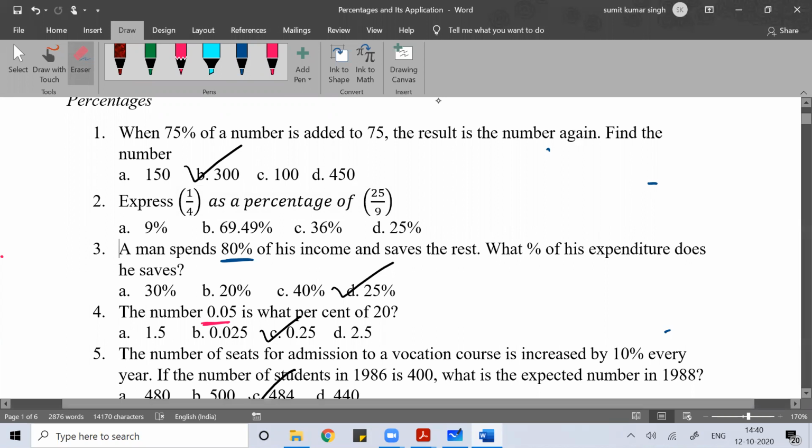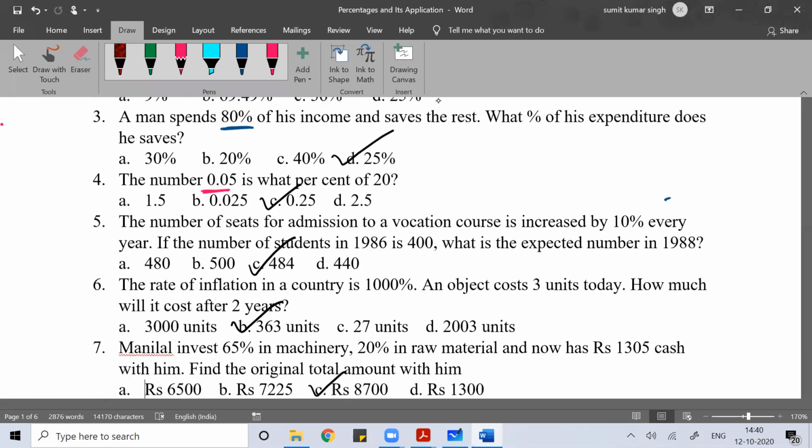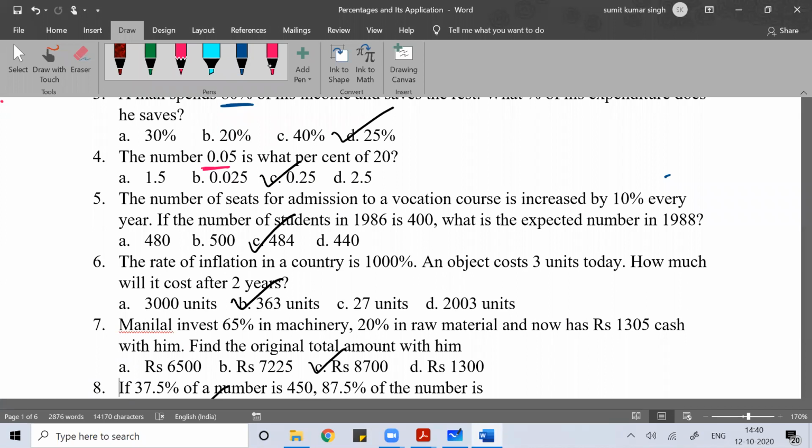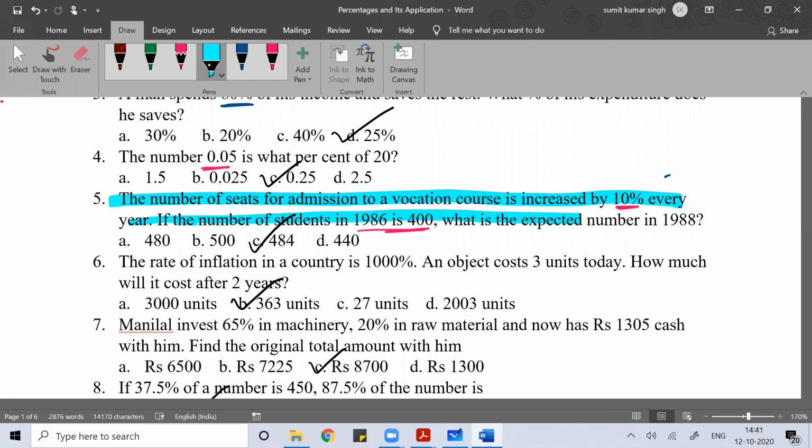Now, if you see this question, the number of seats for admission to vocational course increased by 10% every year. If the number of seats in 1986 is 400, what is the expected number in 1988? So the number of seats in admission to the vocational course increased by 10% every year. If the number of seats in 1986 was 400, what is the expected number in 1988?